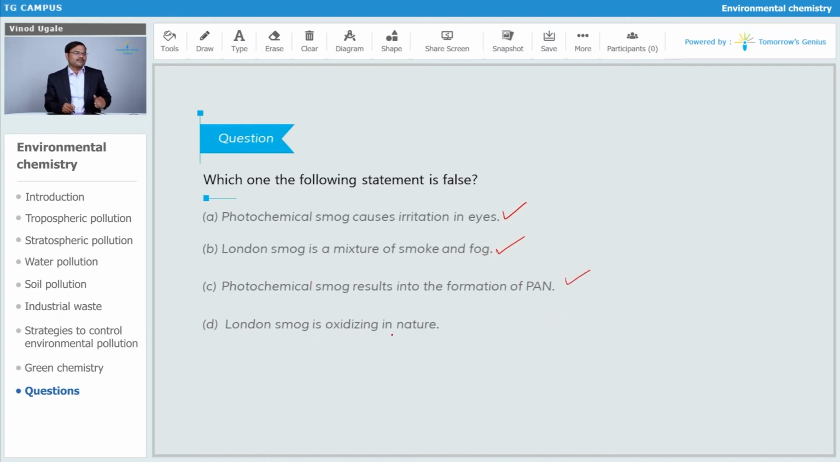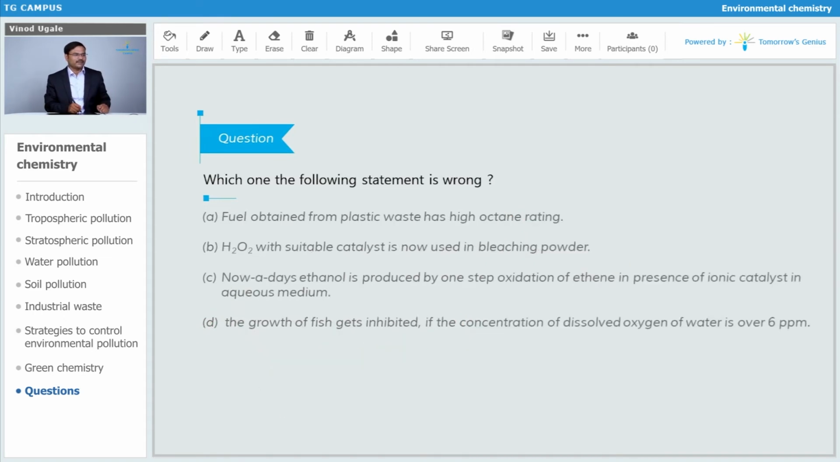So the remaining one is going to be the false statement. London smog is oxidizing in nature. No, London smog is a classical smog. So it is going to have SO2, so it is going to be reducing in nature. So the correct option is this. Actually it is false, but D is our correct option, the wrong statement.